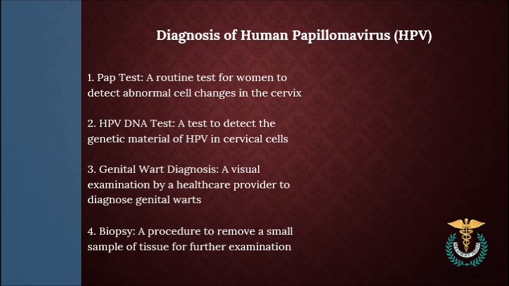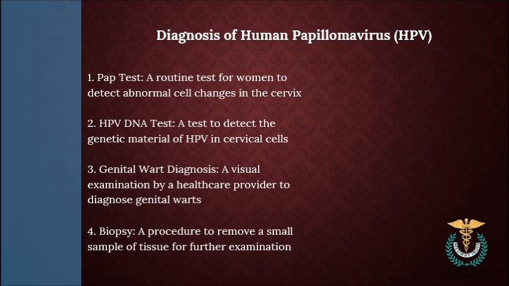HPV DNA tests can detect the presence of high-risk HPV types such as HPV 16 and 18. HPV RNA testing can detect the presence of HPV RNA in cells, which can indicate active infection. And a biopsy may be performed to collect tissue samples from the cervix or other areas for further examination.